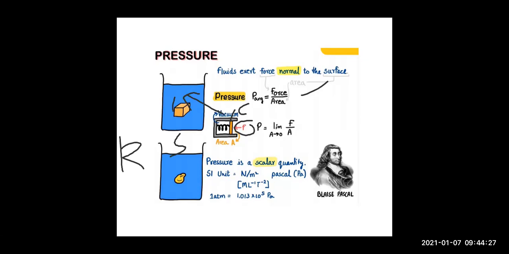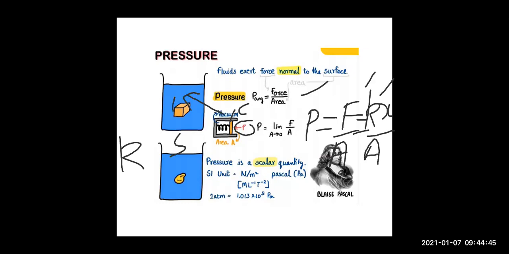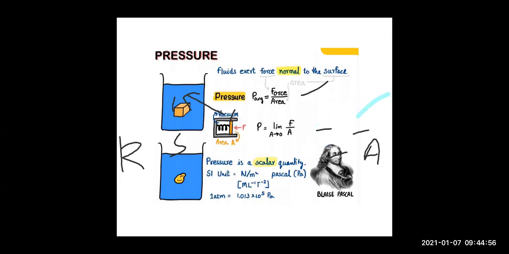So at equilibrium, the pressure, which equals force upon area, will be equal to kx upon A, where K is the spring constant and X is the distance moved by the spring, or X is the compression of the spring. So by this, children, we can measure the pressure inside the fluid.